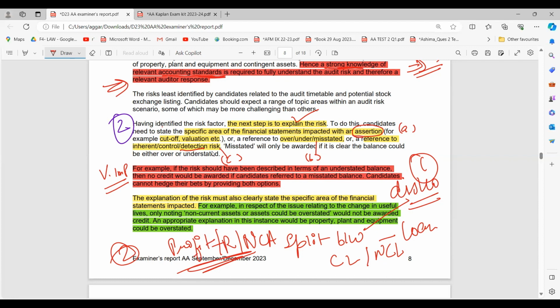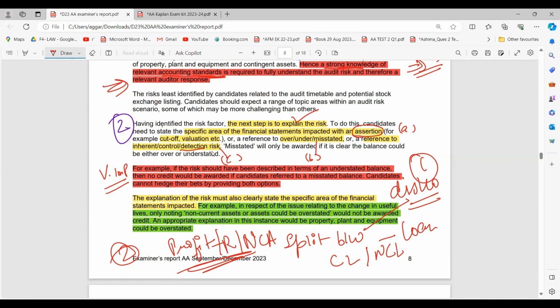So you have to reference it either to an assertion. Please keep these 3 points in your mind. These are very, very important: either an assertion should be there, or a reference to the overstatement, understatement, or misstatement is there, or a reference to any type of these three risks should be there.